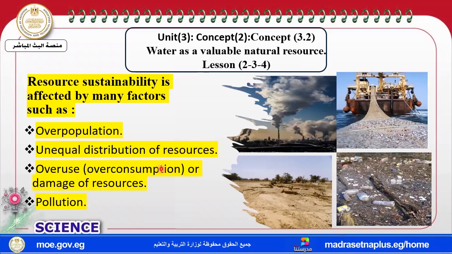Unequal distribution of resources, if the resources do not have equal distribution. Overuse of resources or damage to the resources. And finally, pollution. So, overuse or damage of the resources, overpopulation, unequal distribution, and also pollution.